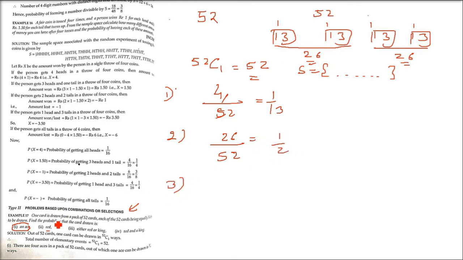1 by 2 is the answer. Third is either red or king. It can be a red, it can be a king also. So red will have 2 kings, 13, 13, because 26 red cards are there. So one 13 will have 1 king, other 13 will have 1 king, and there will be red also. So either red or king.